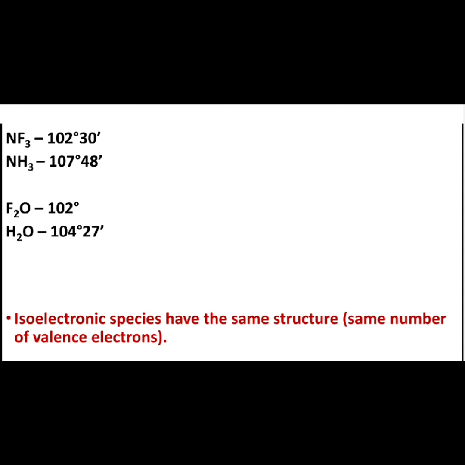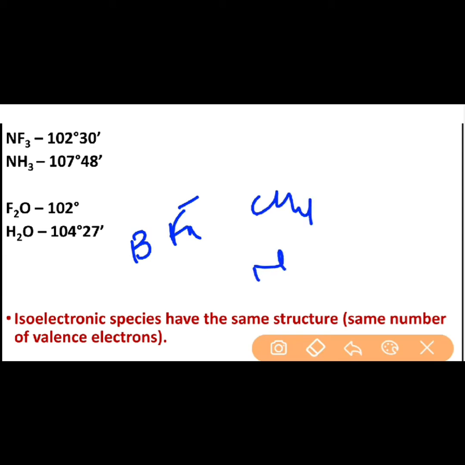And at last we can consider isoelectronic species. See, isoelectronic species are observed to show the same structure, right? They may be extended to species with the same number of valence electrons. So if you take an example of say BF4 minus, CH4, NH4 plus, these are all tetrahedral in nature. They are isoelectronic species, particularly with reference to the number of valence electrons, and they are all tetrahedral.